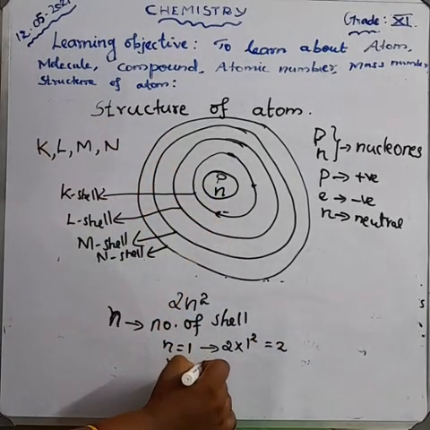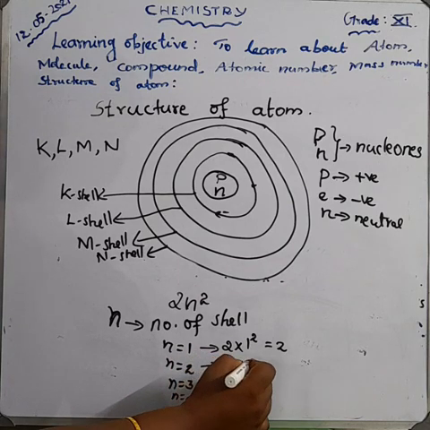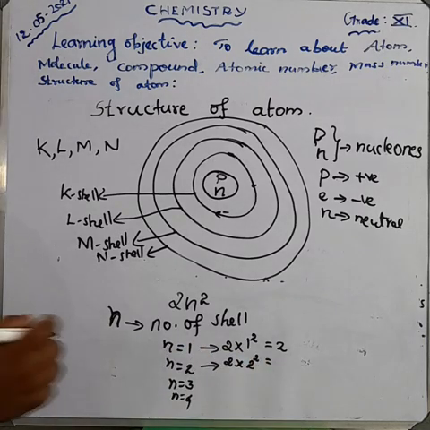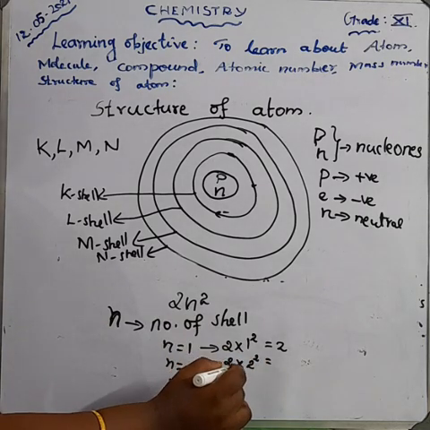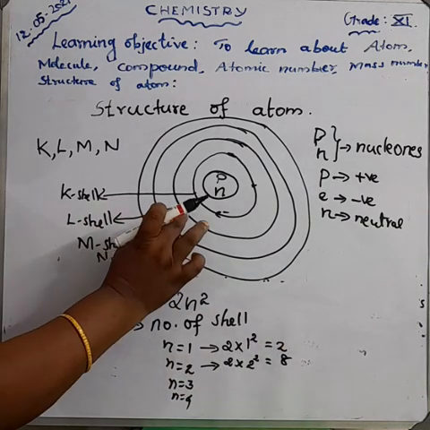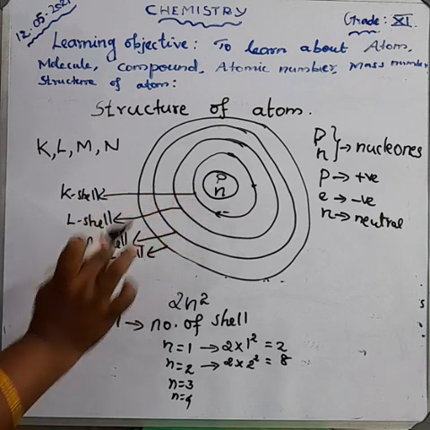And for the second orbit, n is equal to 2, so 2 into 2 square, which is 8. So the second orbit can occupy a maximum of only 8 electrons.